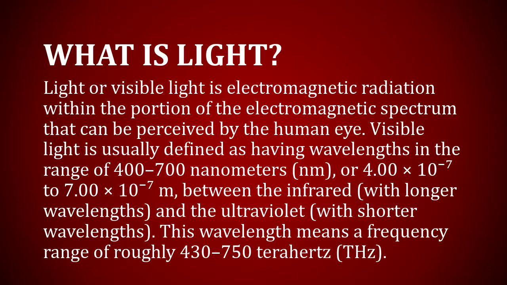Visible light is usually defined as having wavelengths in the range of 400 to 700 nanometers, or 4.00 × 10^-7 to 7.00 × 10^-7 meter, between the infrared with longer wavelengths and the ultraviolet with shorter wavelengths. This wavelength means a frequency range of roughly 430 to 750 terahertz.